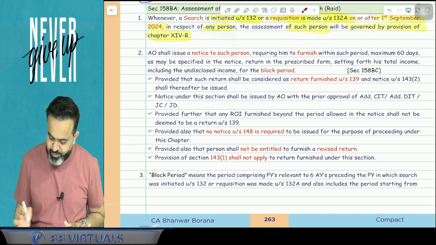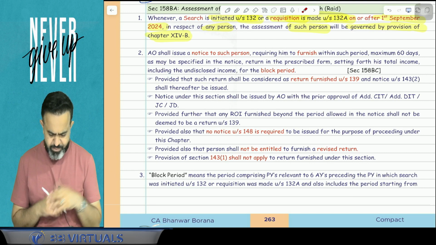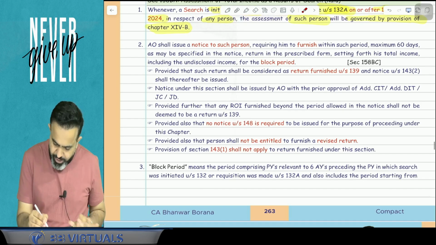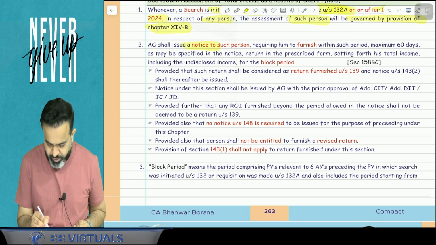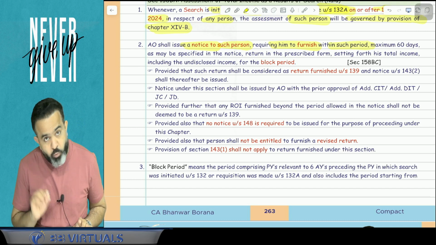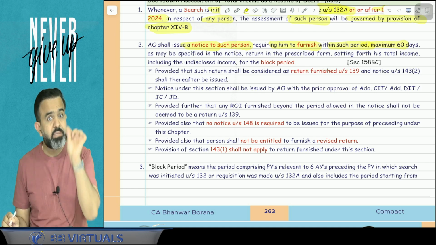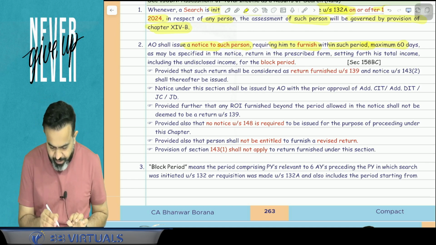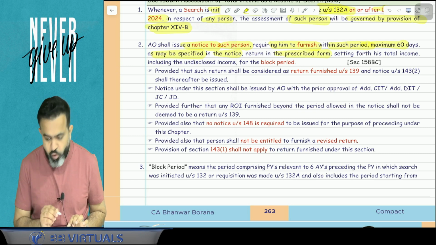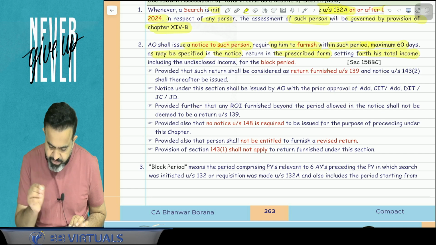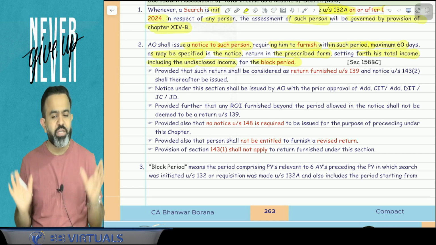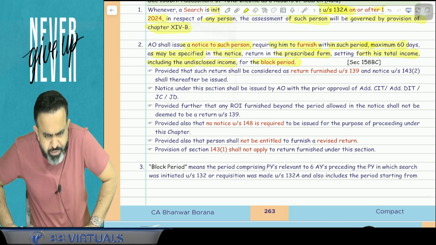So the next section is 158BC. What does this section say? Suppose a raid is conducted. Now what will happen? The AO shall issue a notice to such person requiring him to furnish, within such period, maximum 60 days, as may be specified in the notice, in the prescribed form, his total income including the undisclosed income for the block period. So guys, here what will happen?